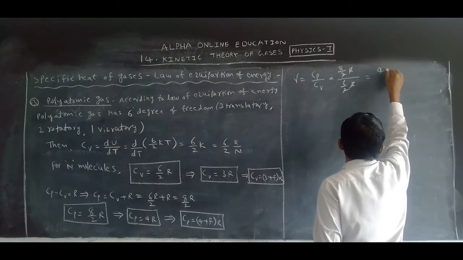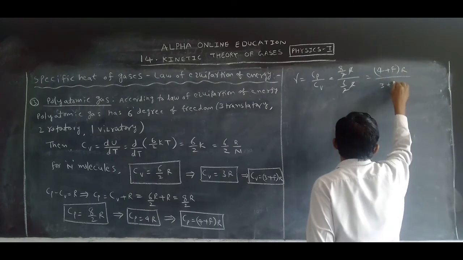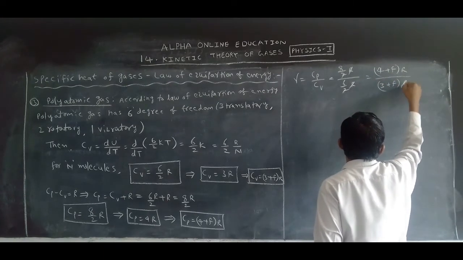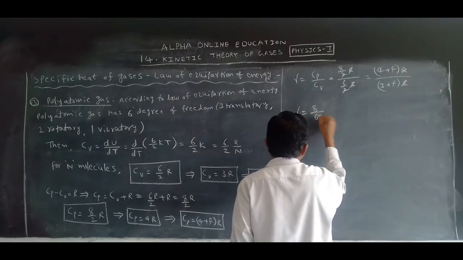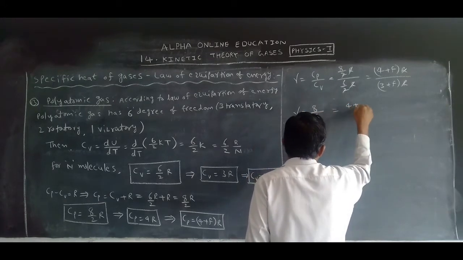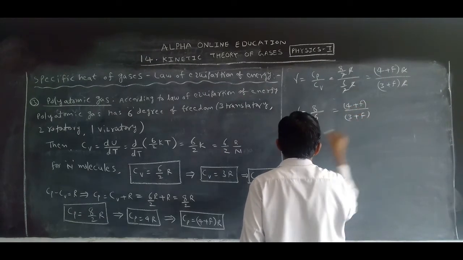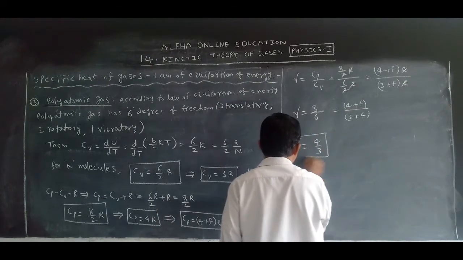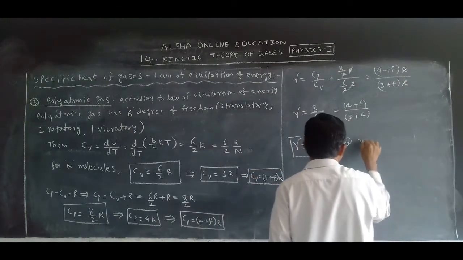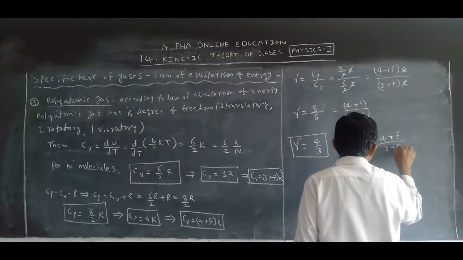Otherwise, 4 plus F by 3 plus F into R. R cancels. So gamma is equal to 8 by 6, so gamma is equal to how much? 4 by 3, or gamma is equal to 4 plus F by 3 plus F.